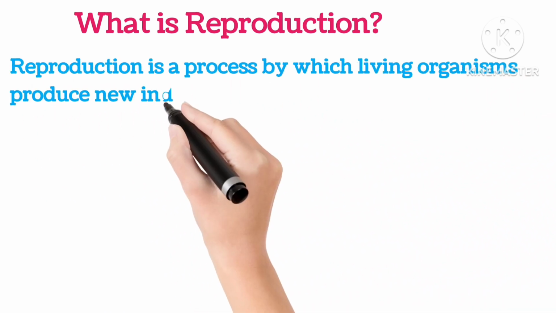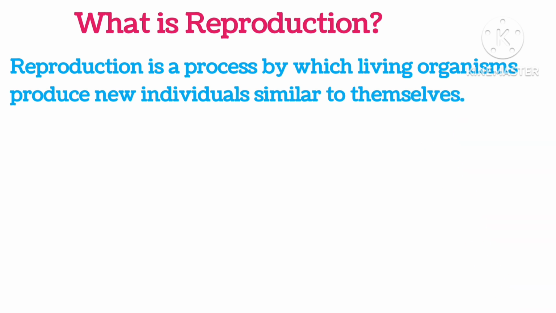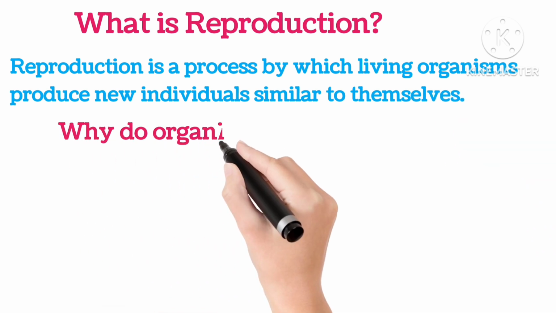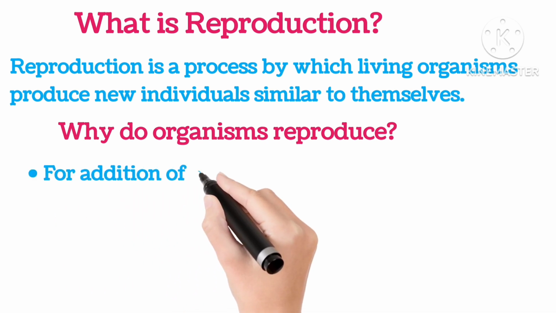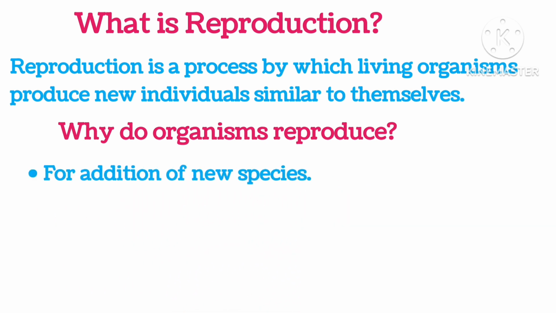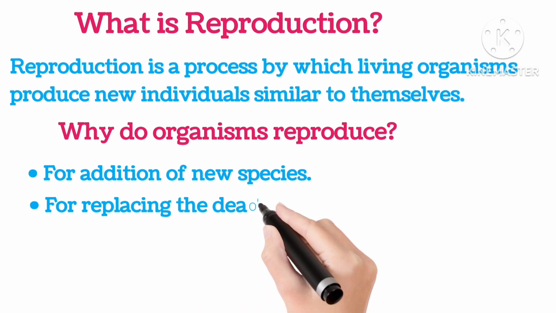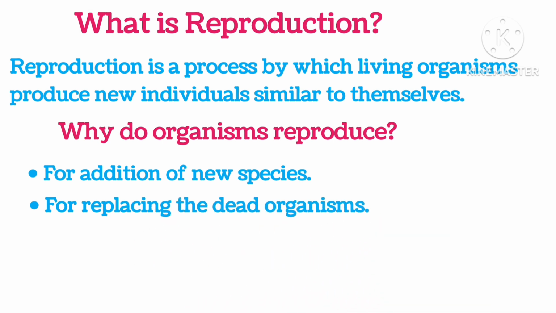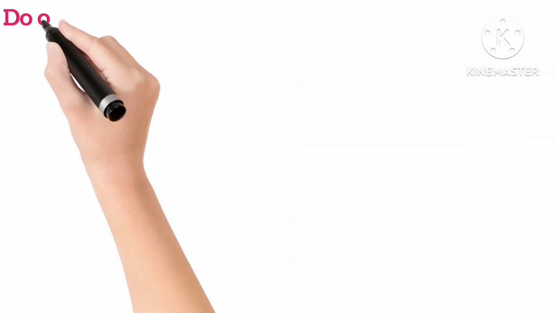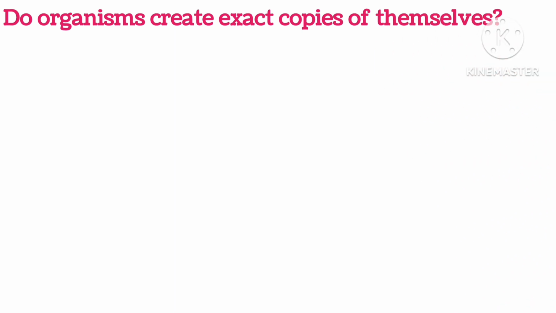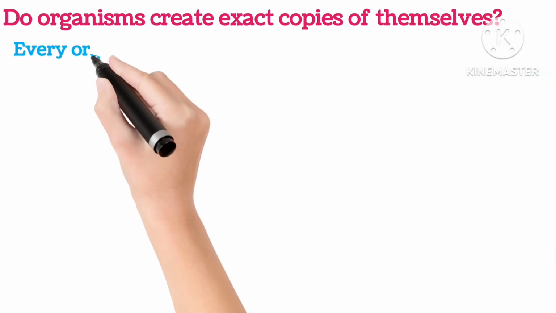Reproduction is a process by which living organisms produce new individuals similar to themselves. Why do organisms reproduce? For the addition of new species, for replacing the dead organisms, for continuation of race of that species. Do organisms create exact copies of themselves?